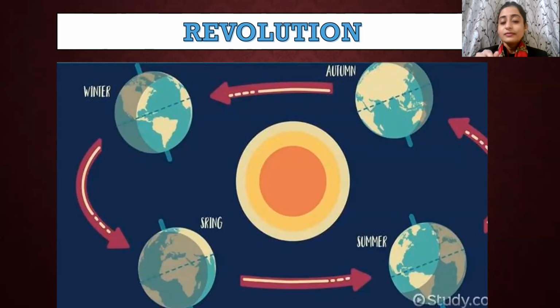So when the planet revolves around the sun, what happens? What does it cause? It causes seasons, the change of seasons, different seasons. Okay, because the earth takes around in complete 1 year and 6 hours more.